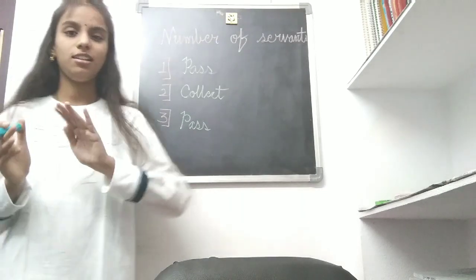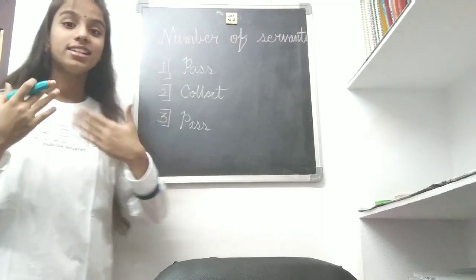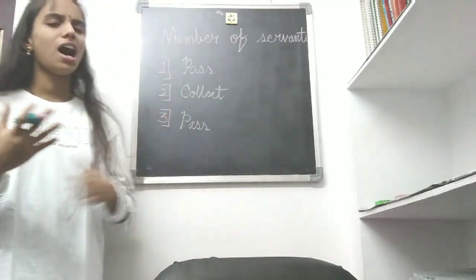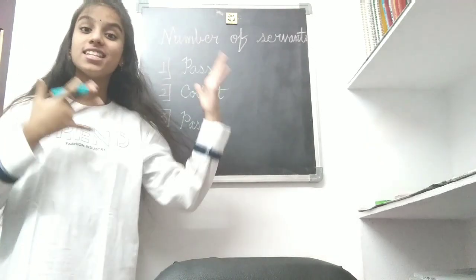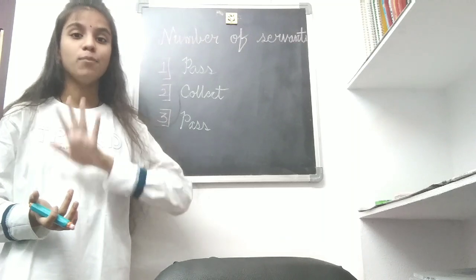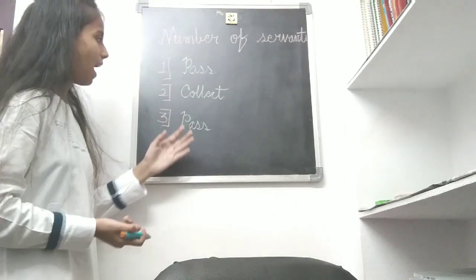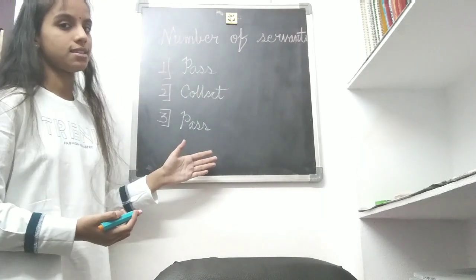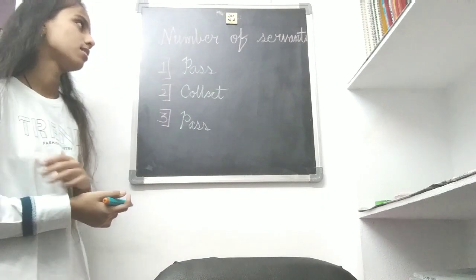Next topic: let us keep the lesson aside for some time and let us know how kings used to count the number of servants in their kingdom in ancient times. Kings in ancient times would use a scheme, a process known as pass, collect, pass. They used pebbles for this process.